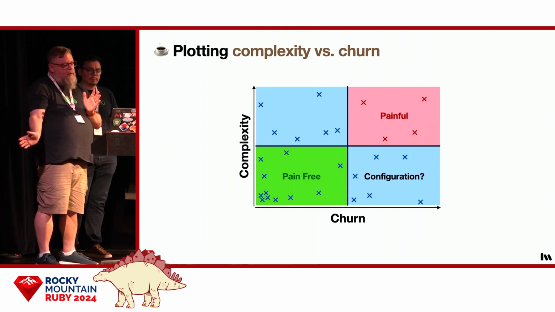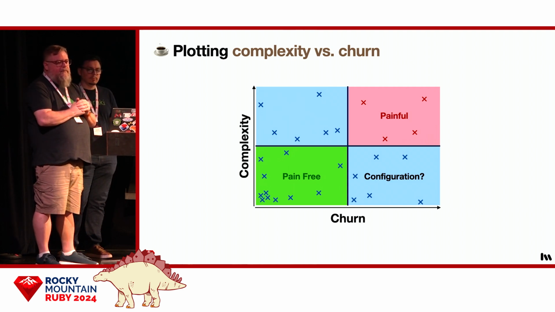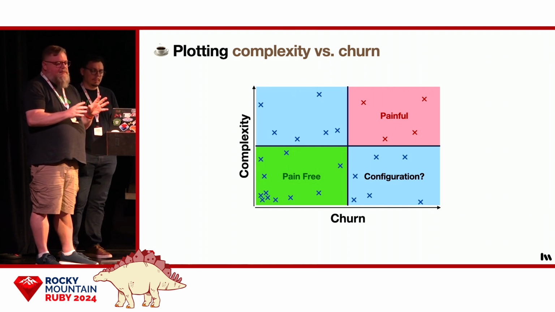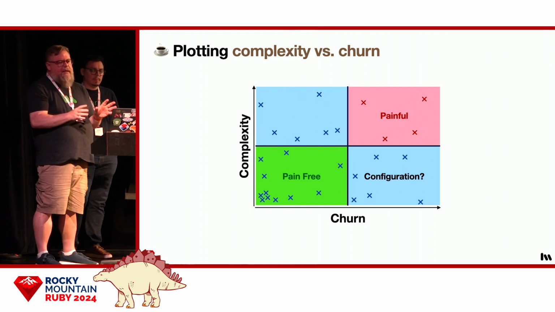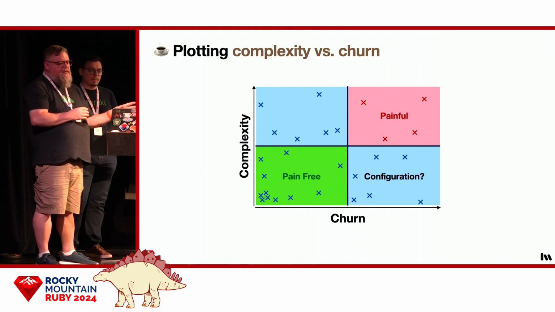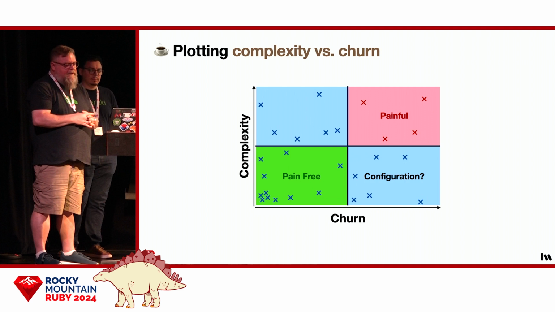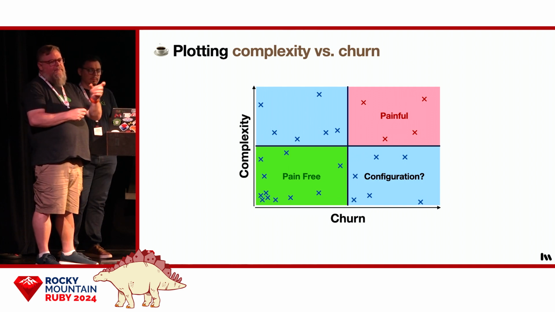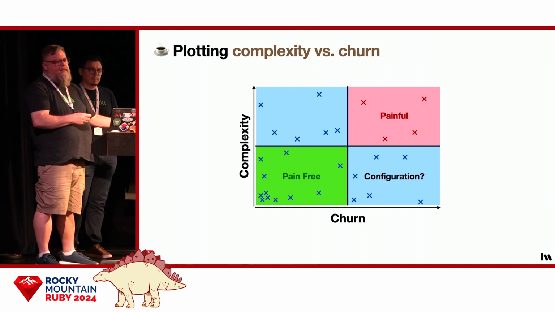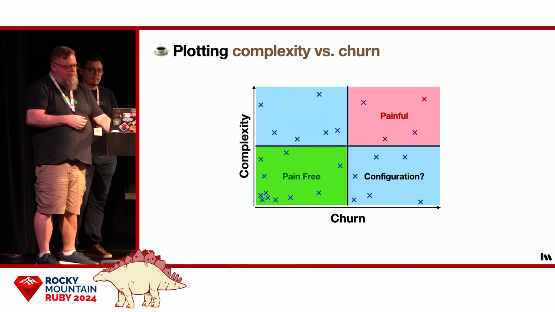So down in the lower right are the low complexity files that change frequently. Now, it's possible that these files are actually just configuration data masquerading as code, like JSON hiding in an RB file or something. So if so, try to move that ever-changing config data out of the code into a file that the code can then read as it needs.